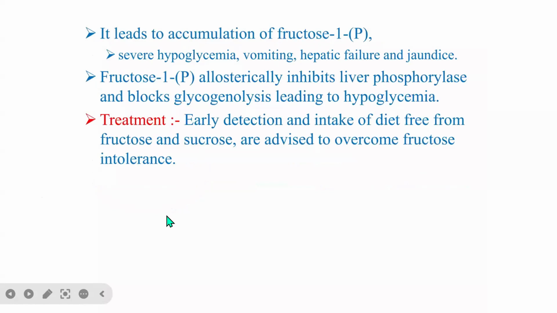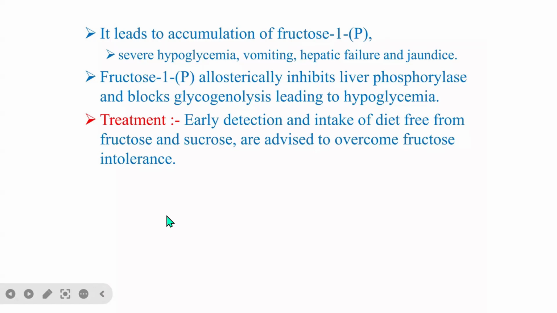So it leads to the accumulation of fructose 1-phosphate, and as a result of that, it will lead to severe hypoglycemia, vomiting, hepatic failure, and jaundice. So fructose 1-phosphate allosterically inhibits liver phosphorylase and blocks glycogenolysis, leading to hypoglycemia.